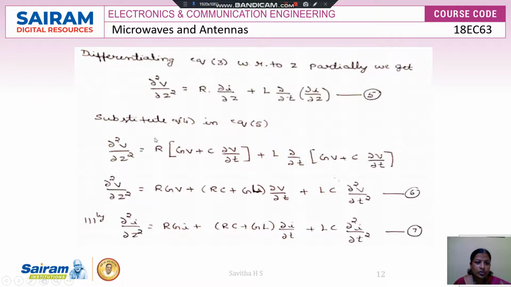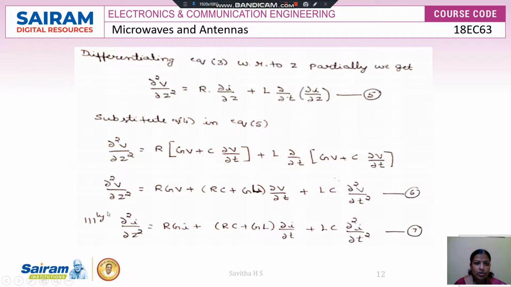Now what I am doing is substituting equation 4 in equation 5. So the dou I by dou Z value I need to substitute. Dou square V by dou Z square is equal to R into (G V plus C dou V by dou T) plus L dou by dou T of (G V plus C dou V by dou T). Multiplying the terms: R G V plus (R C plus L G) into dou V by dou T plus L C dou square V by dou T square. Here I have taken dou V by dou T common. The first term is R into C and the second term is L into G. So this is equation 6.